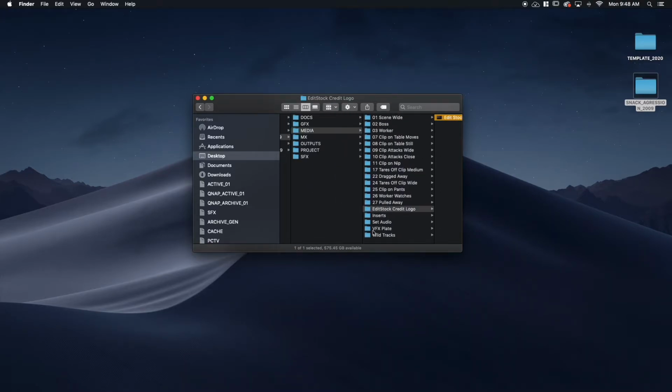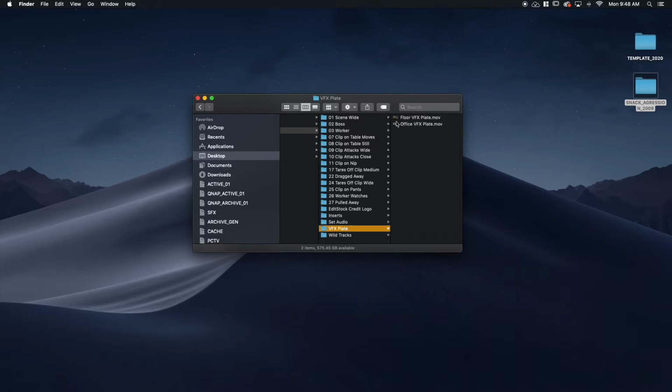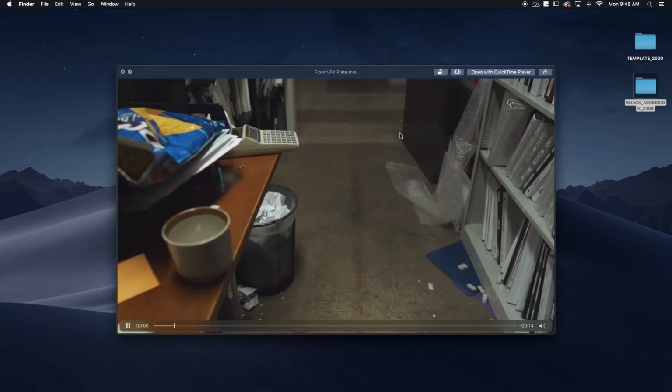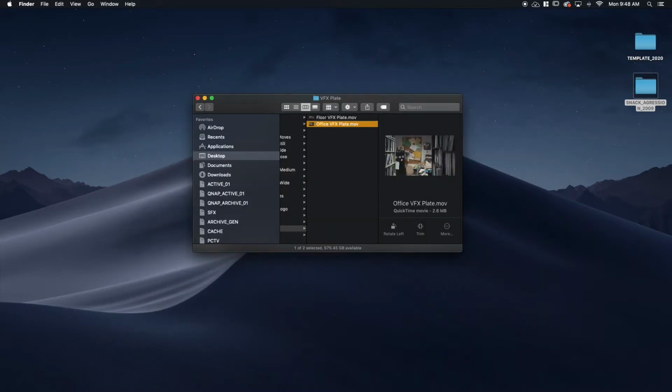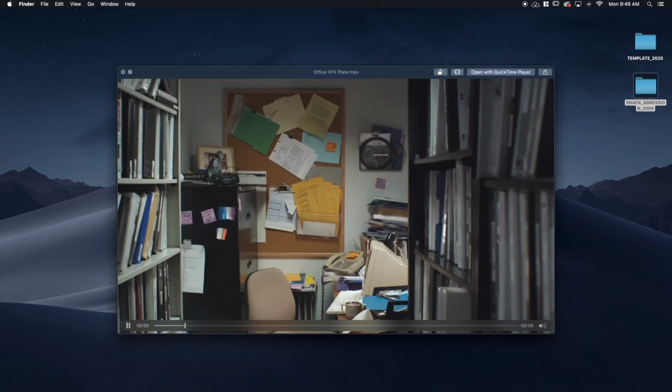There's a VFX backplate in here. There's a couple of them actually. There's one of the floor when one of the characters is getting dragged out. And there is the empty room where the chip clip with a mind of its own flies through the air and attacks one of the characters. So in order to do that, you're going to have to mask out the wand that's holding the clip. And this will be the backplate so that when you do that, you don't see a hole in the video.